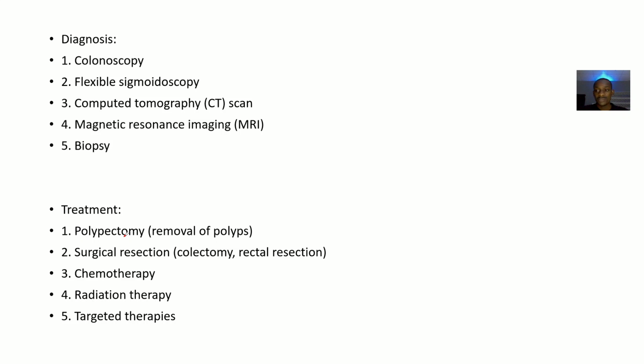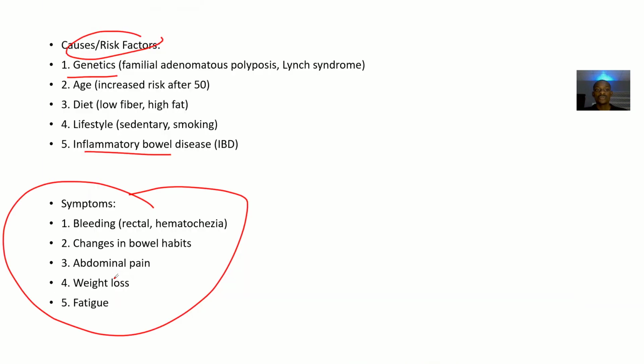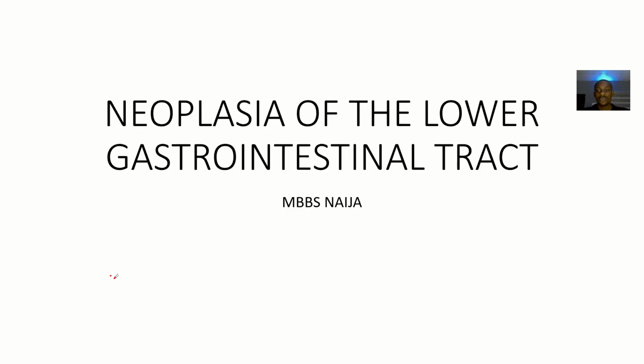How about the treatment? Polypectomy. Polypectomy is a surgery where, if you're having polyps, you can just remove those polyps. Then the surgical resection like colectomy, rectal resection, chemotherapy, radiation therapy, and targeted therapies. All of that could actually help. So that's it for this neoplasia of the lower gastrointestinal tract.